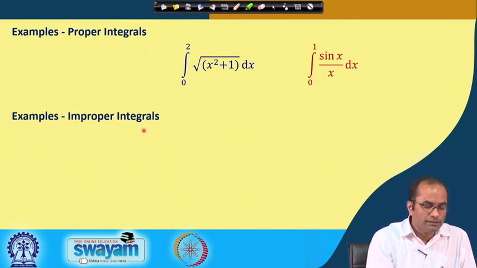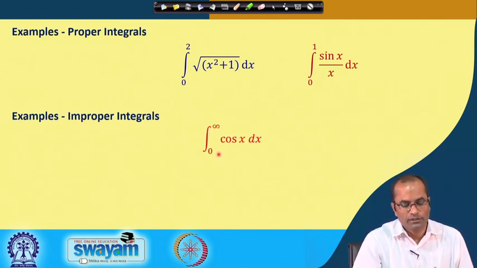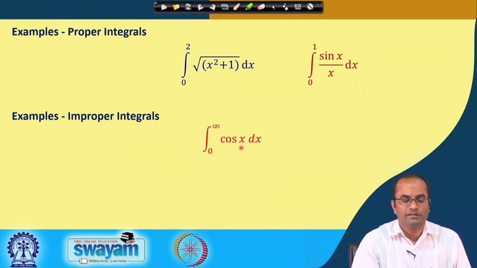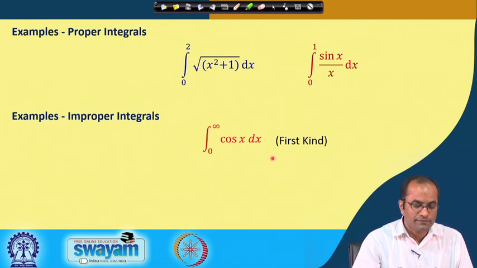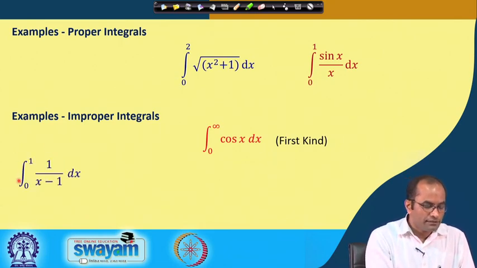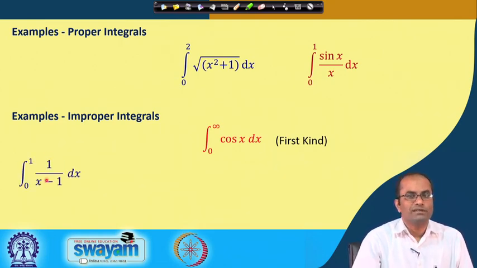Coming to the improper integrals. Here we have, for example, the integral from 0 to infinity of cos x dx. This is the improper integral of kind 1 or the first kind, because here in the limit we do see infinity, but the integrand at any point is bounded. Second, the integral from 0 to 1 of 1 over x minus 1 dx.